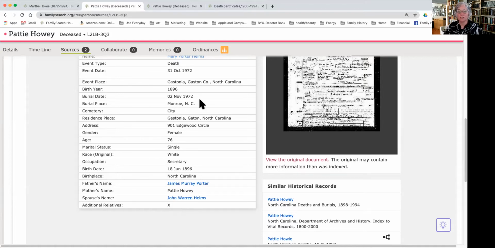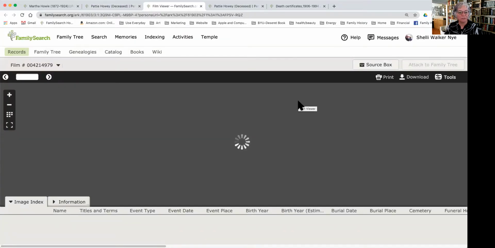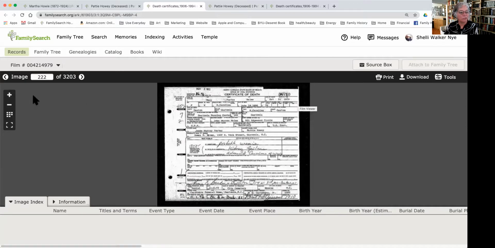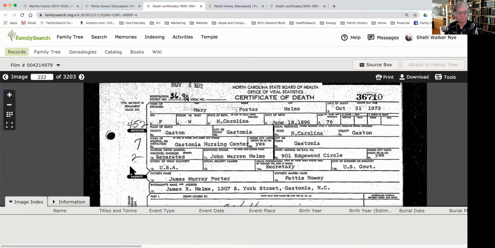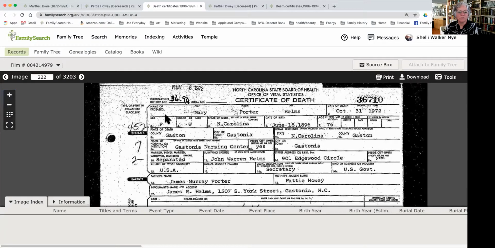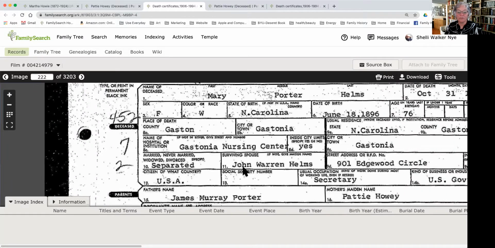So we want to actually look at the death record right here and give a little bit more detail. We want to just look at all of our options to know what we're talking about. So certificate of death in North Carolina, looks like it's a nursing home. And it says right here, her surviving spouse is John Warren Helms.